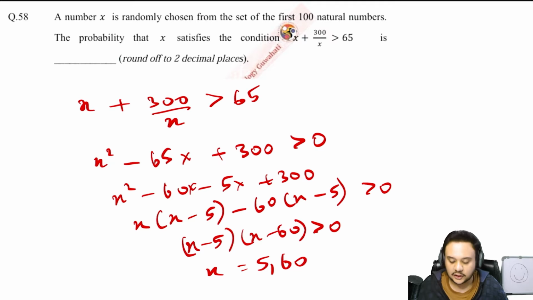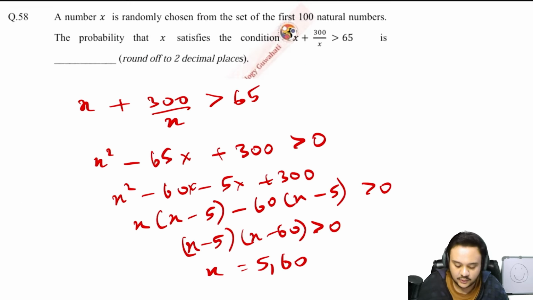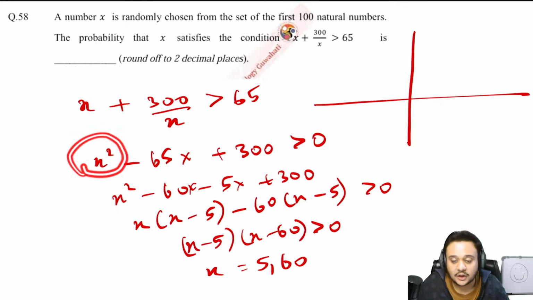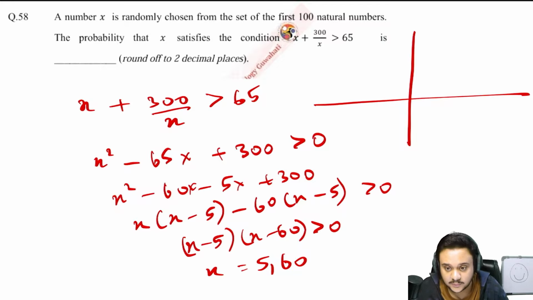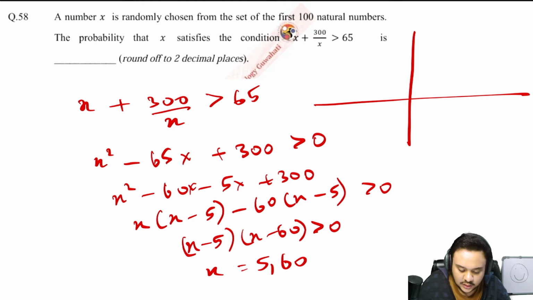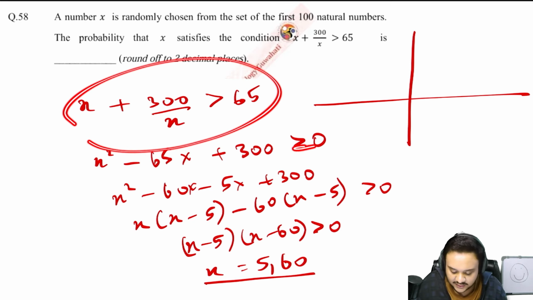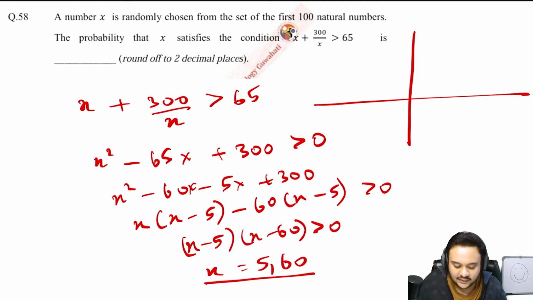What is the correct way to solve this? So you have to understand the logic behind it if you want to solve it. The logic is, let us say you have a graph. You have already seen that the coefficient of x square is positive. X square is a parabola and it is opening upwards. Its bottom point is below. So what happens here is that you already know that x is equal to 5 and 60. This means that this equation is equal to 0 at 5 and 60.